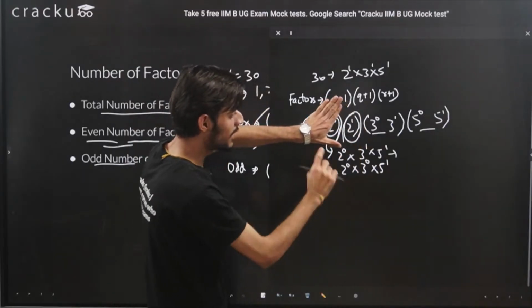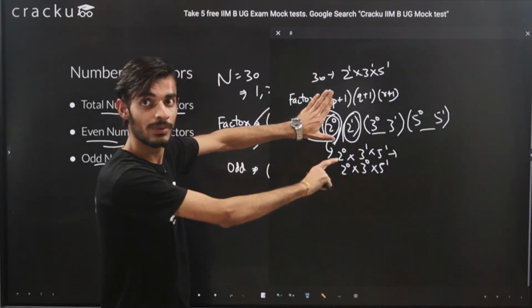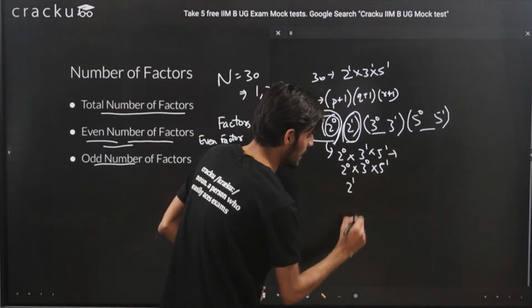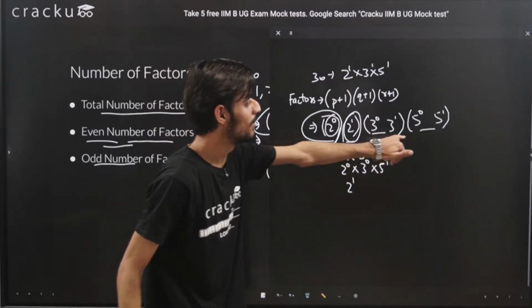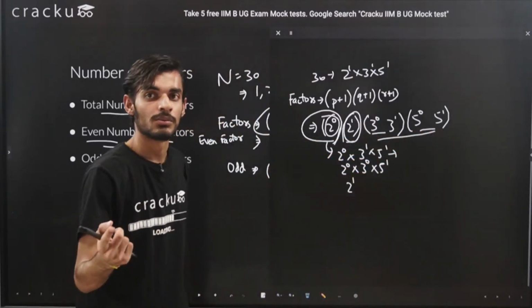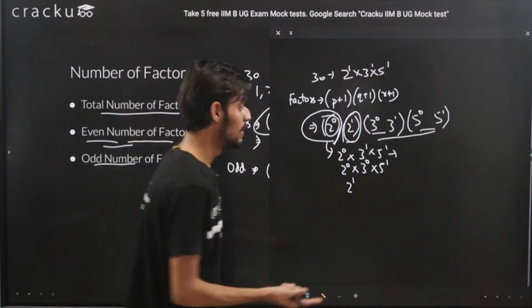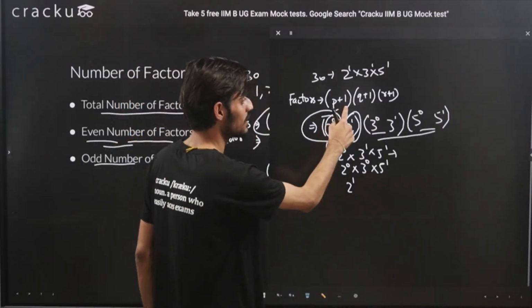so that we get at least 1 power of 2. And since we are taking one value from each of the brackets, essentially we will have 2 raised to the power 1, and with whatever number we multiply 2 raised to the power 1, we get an even number, because an even number multiplied with any number will always give an even number. So that is why we are not adding 1 to this number.